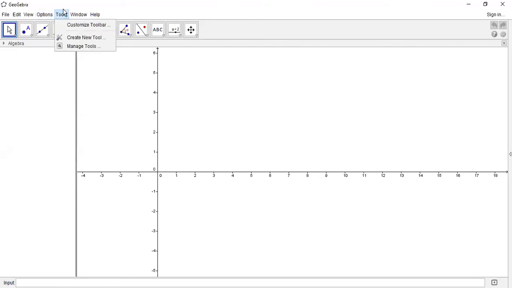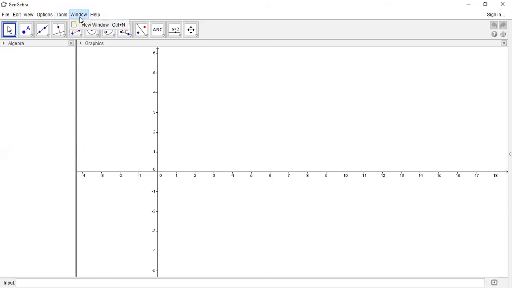Remember that. The next tool is Tools. It is used to add some tools or create some tools. See now, Customize Toolbar. To these toolbars more tools can be added, or we can create a new tool. We can draw or prepare the tools and add them there. Manage Tools: the tools can be managed. The position of the tools also can be managed from the toolbox. So these are the three commands given in the toolbox.